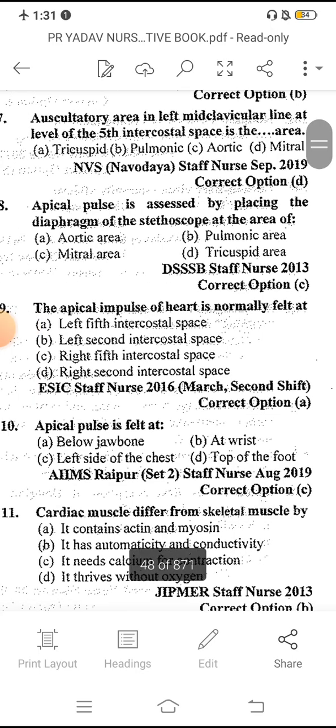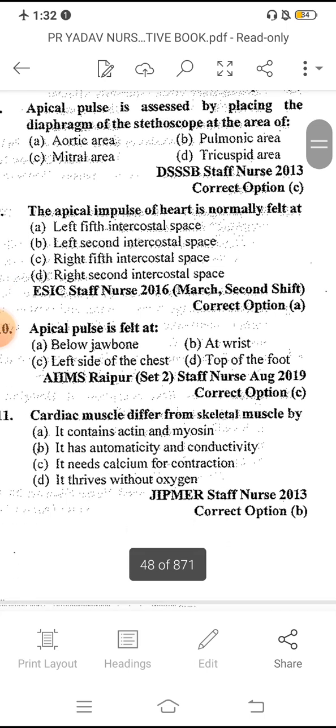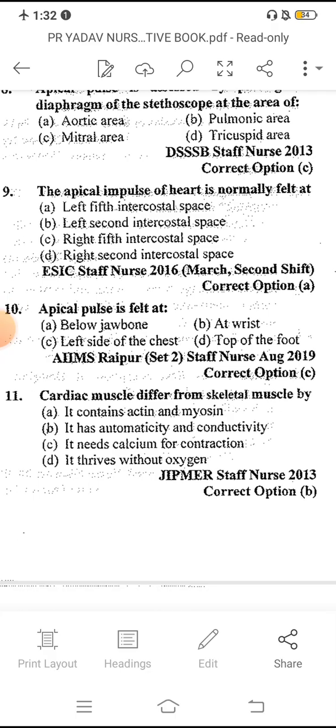Apical pulse is assessed by placing the diaphragm of the stethoscope at the area of dash. That is the mitral area. We already know that; the same questions are asked in different ways. The apical impulse of the heart is normally felt in dash. That is the left fifth intercostal space.